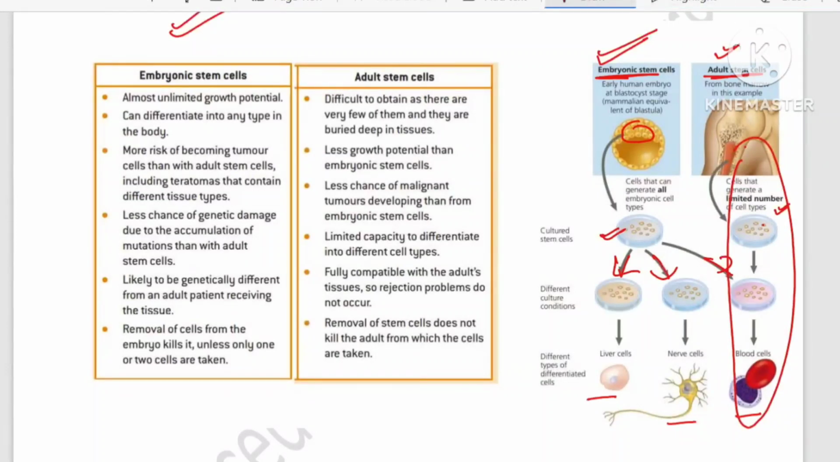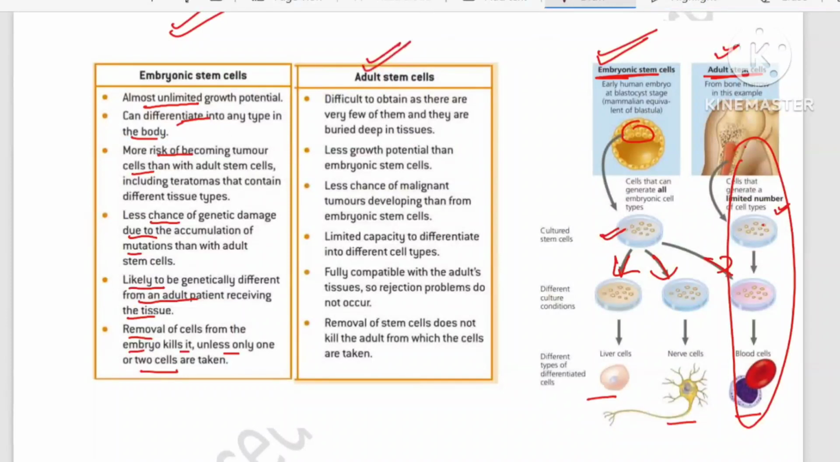Embryonic stem cells show unlimited growth potential. They can differentiate into any type, but they cannot make the extraembryonic membrane. They have more risk of becoming tumor cells as compared to adult stem cells, and less chance of genetic damage due to accumulation of mutations. They can be genetically different from the adult patient who is receiving the tissues. And the main thing is, if you remove the cells from the embryo, it will kill it unless only one or two cells are taken. So a few drawbacks are also there.